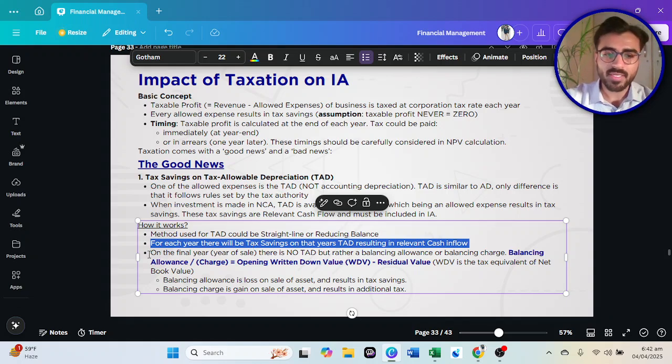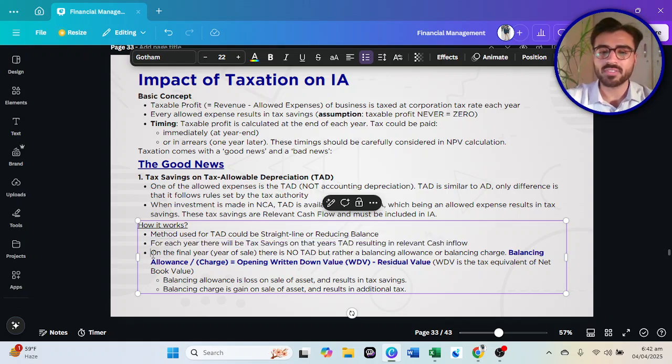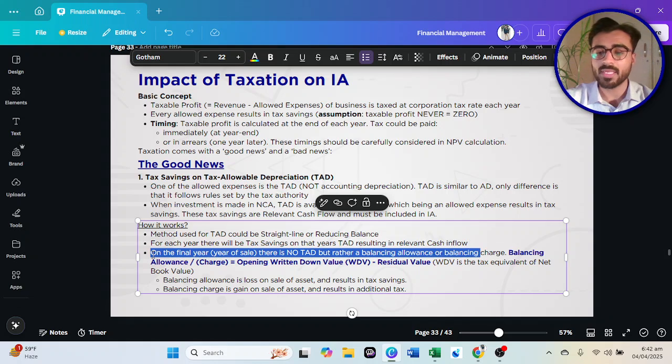So obviously this would be shown as a relevant cash inflow each year. And then in the final year, the calculation is different. In the final year, meaning the year of sale, there is no tax allowable depreciation, but rather a balancing allowance or a balancing charge.